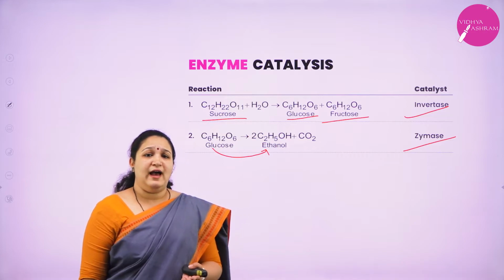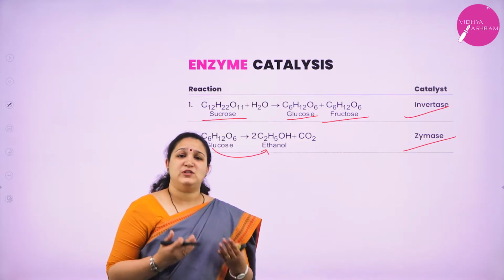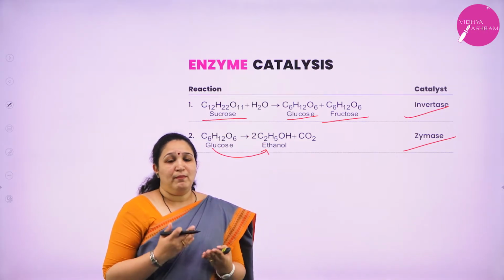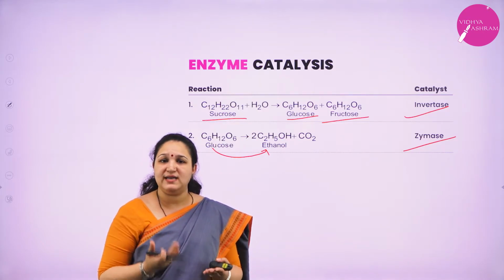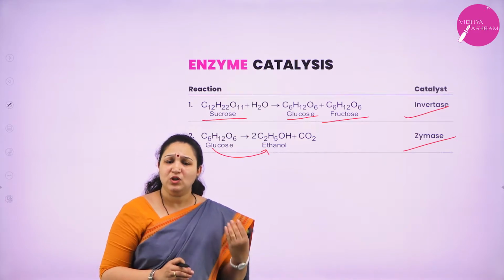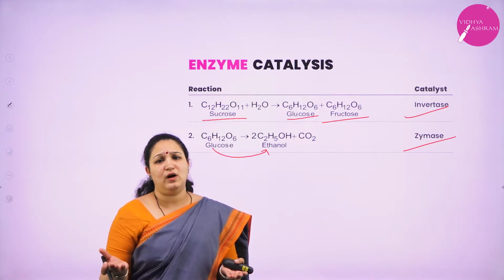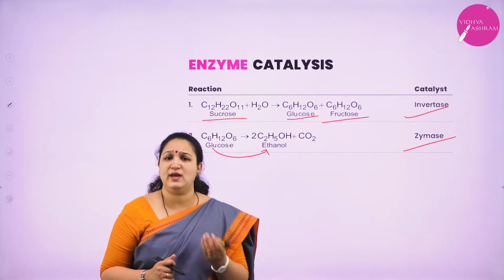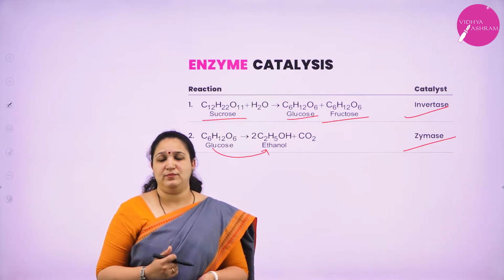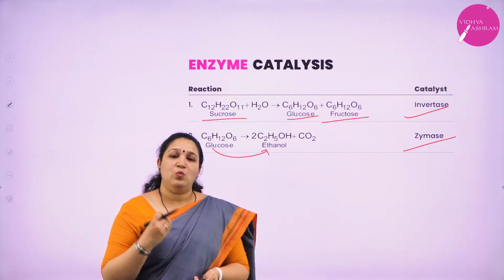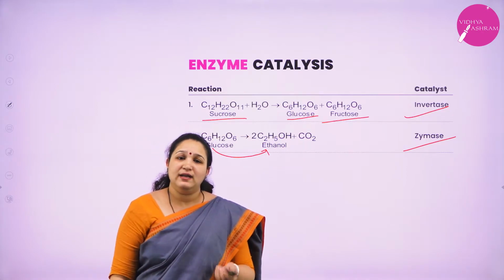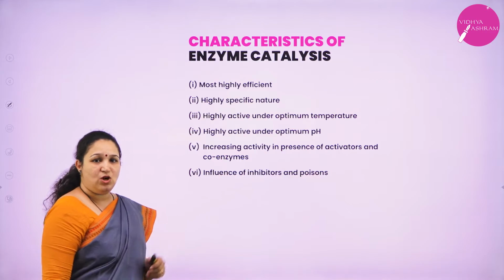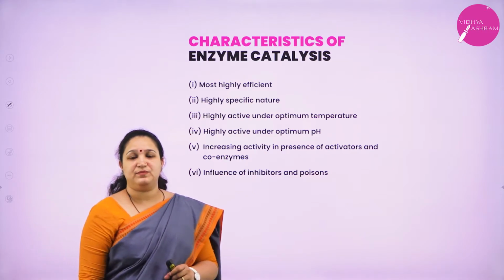Similarly, we have many enzymes which I can give as examples. For maltose to get converted into glucose, the maltase enzyme is used. For urea to get converted into ammonia and carbon dioxide, the urease enzyme is used, etc. So, you have to remember one or two examples for your exams. Now, let's see the characteristics of enzyme catalysis.